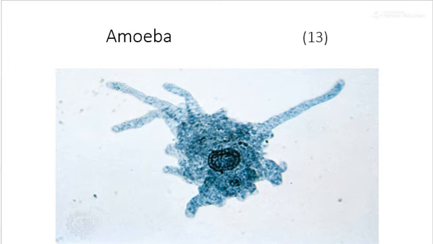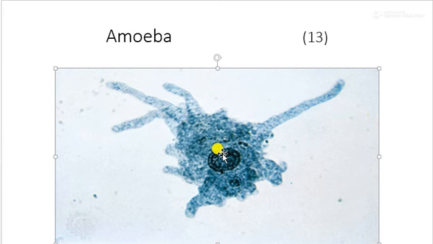This is amoeba. Amoeba can change its shape. It produces a false foot called pseudopodia, by which it can move and grasp its food. Here in the center is the nucleus of the amoeba.